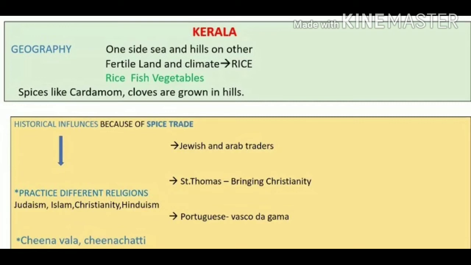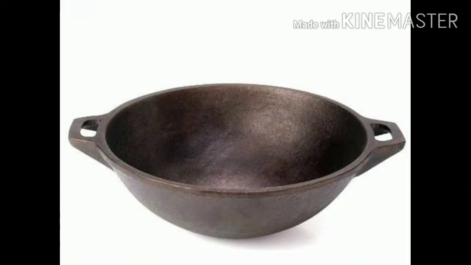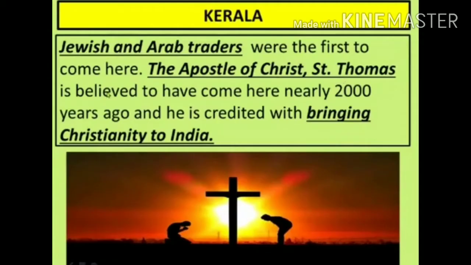So this is their geographical factor. Now we are going to see their historical factors. The historical influence on Kerala happened because of the spice trade. They practice different religions like Judaism, Islam, Christianity and Hinduism. They introduced Chinese chatti for cooking and Chinese vala for fishing.